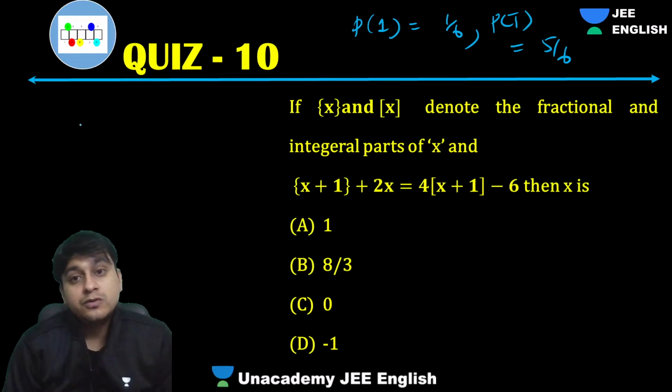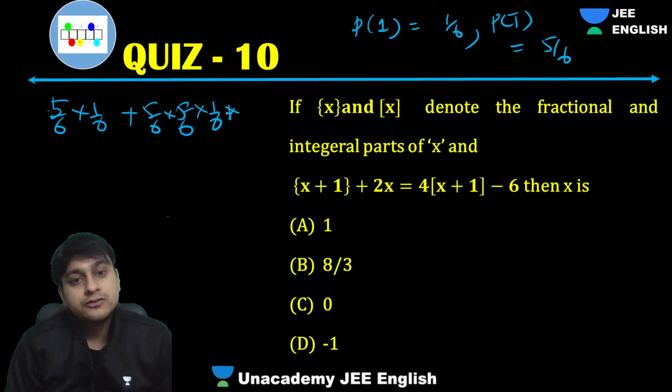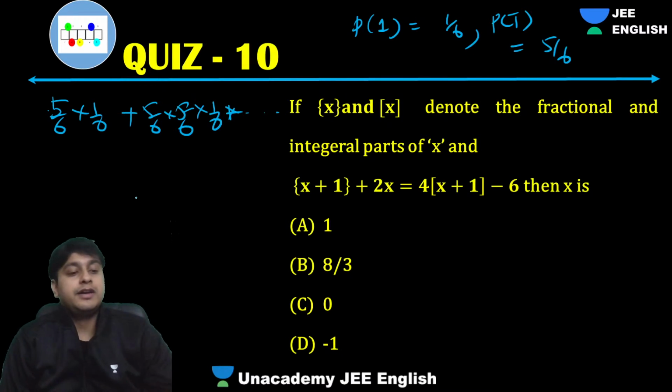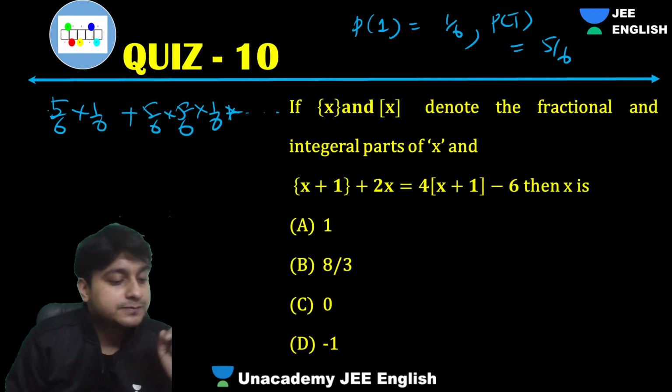So we want even number, right? So 5 by 6 into 1 by 6 plus 5 by 6 into 1 by 6 and so on. So it will be an infinite GP which we have to solve.